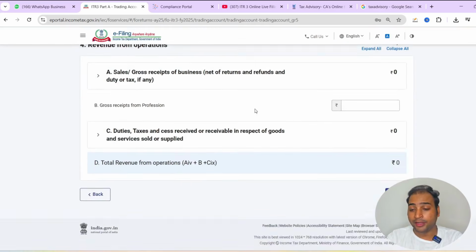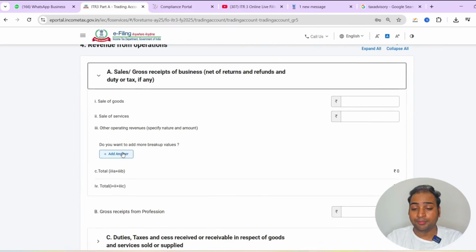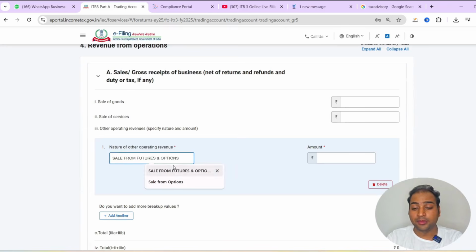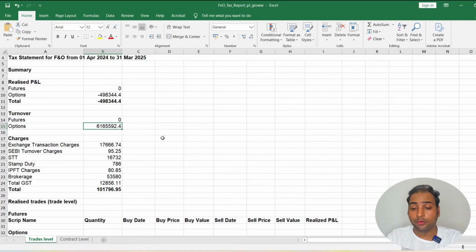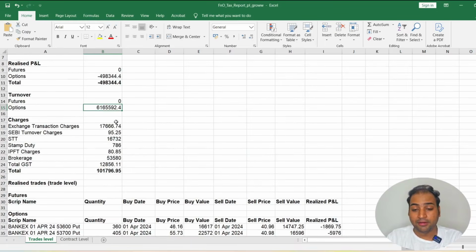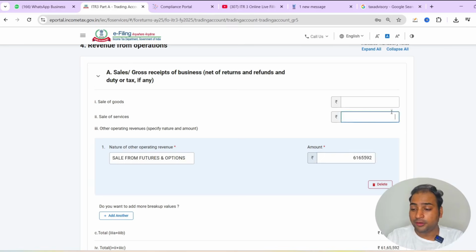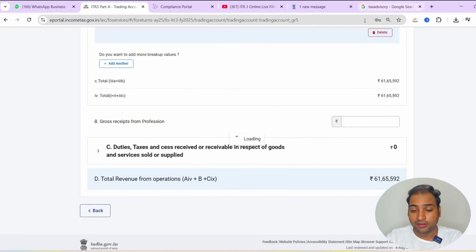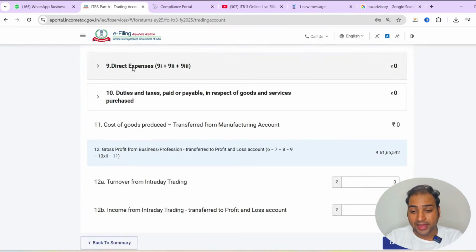from the F&O trading. So we have to select the trading account, revenue from operations, sales, gross receipts, and we will click add another, and you can select sale from futures and options. You can add a separate tab for sale from futures and options. You have to go through your Demat account tax P&L. We have a turnover of 61,65,592. So we will feed the same figure here, 61,65,592. So this is our turnover, and we have to enter the purchase value in the direct expenses section.